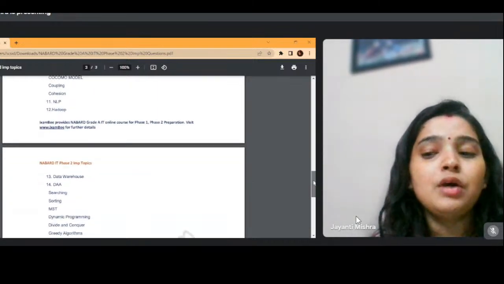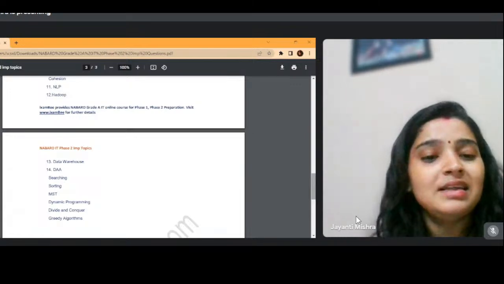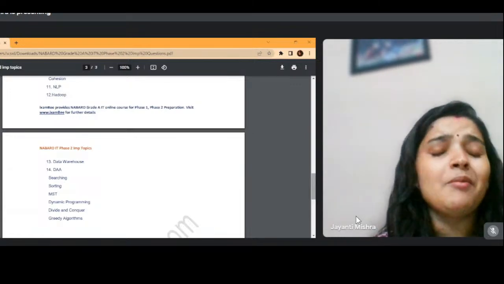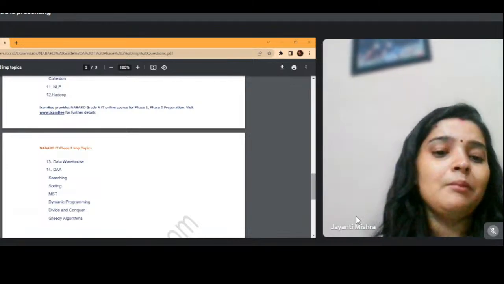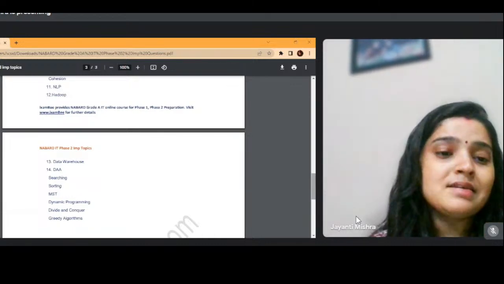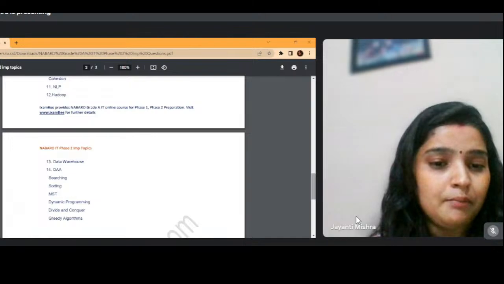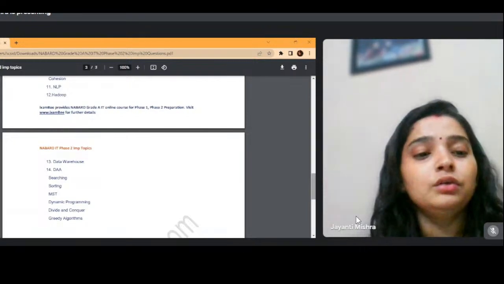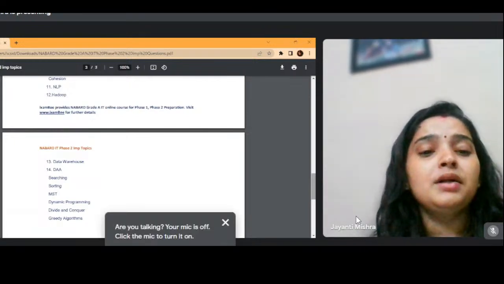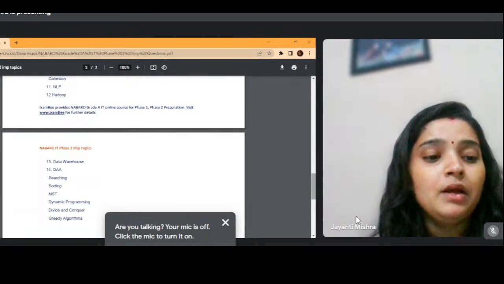Then coming to data warehouse, you have to be good in data mining and the OLAP and OLTP structures. These are very important, as are some important names of data warehouses and which data warehouse NABARD is currently using. Then coming to design and analysis of algorithms, what you have to do here is searching, sorting, minimum spanning tree, dynamic programming, divide and conquer, and greedy algorithm. You must do these things, and they are very, very important for the objective part of your paper. There may be direct questions from these topics in the objective part.